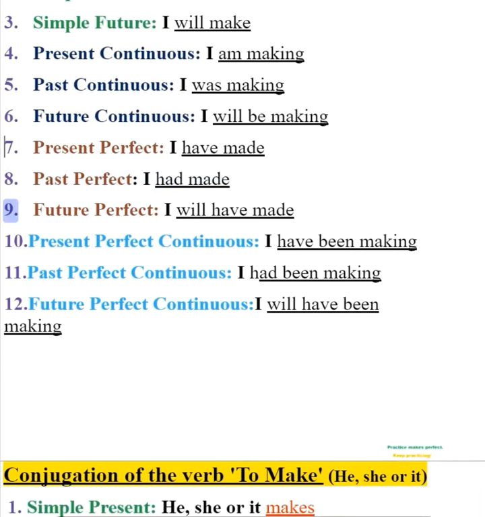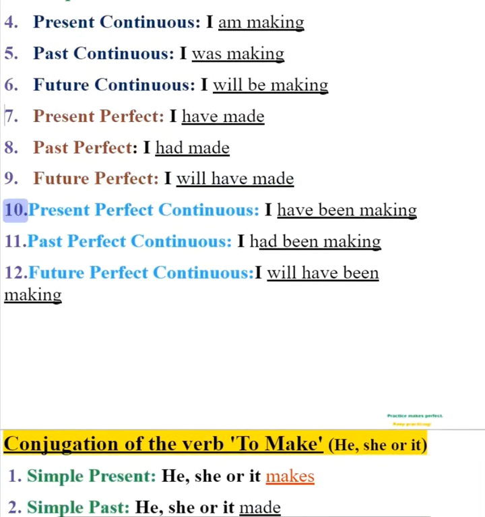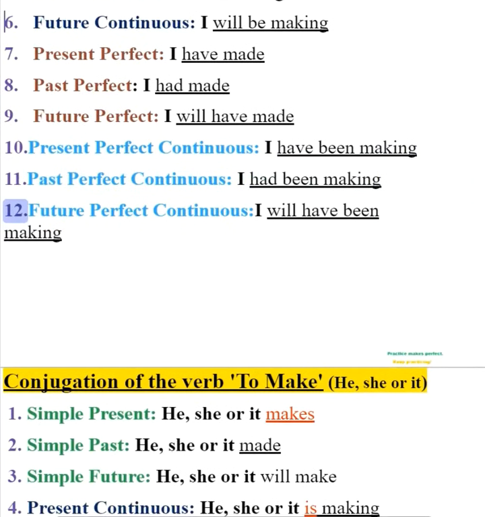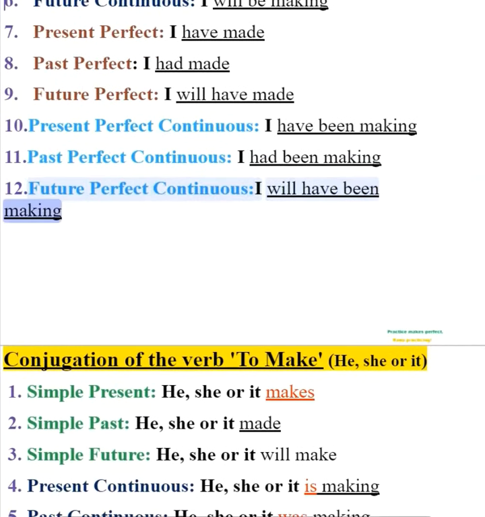9. Future perfect, I will have made. 10. Present perfect continuous, I have been making. 11. Past perfect continuous, I had been making. 12. Future perfect continuous, I will have been making.